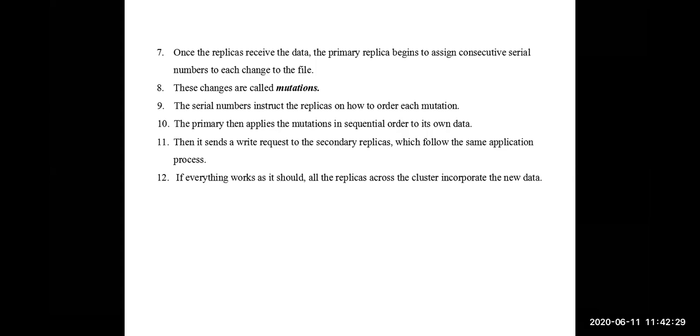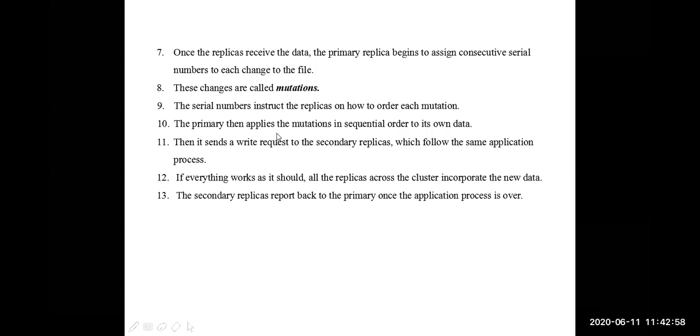Then if the secondary replicas also do the same process successfully, if all the work is done successfully, the secondary replicas will give information back to the primary replica that the process is successful. Again, the primary replica will give information back to the client that the process is successful. If everything is okay, secondary will pass the success message to primary, and primary will pass the success message to the client. Clear?